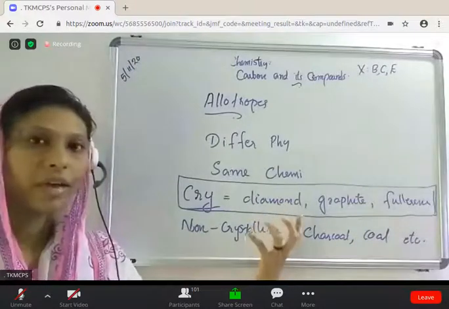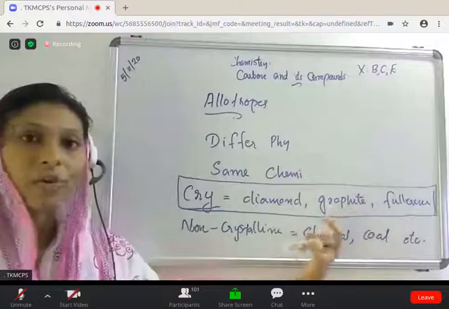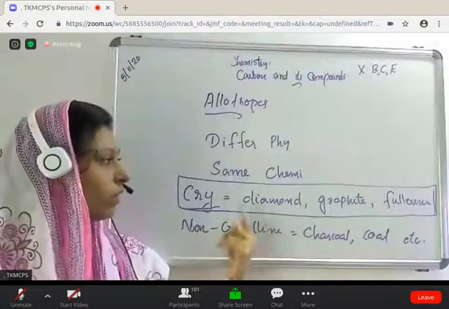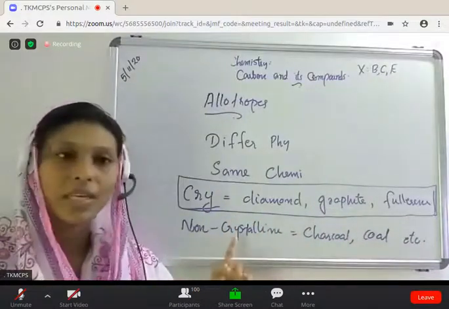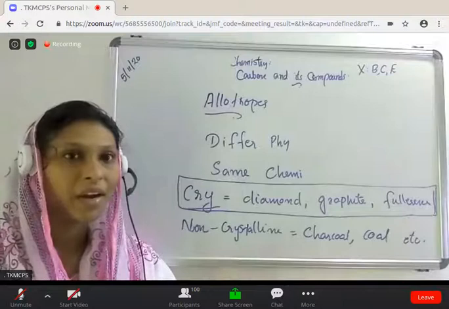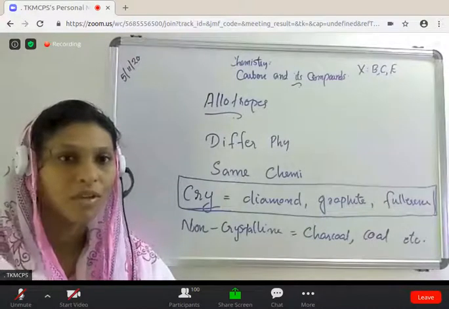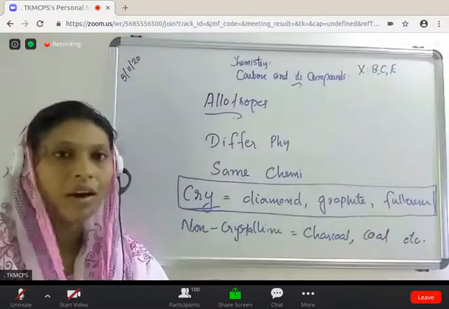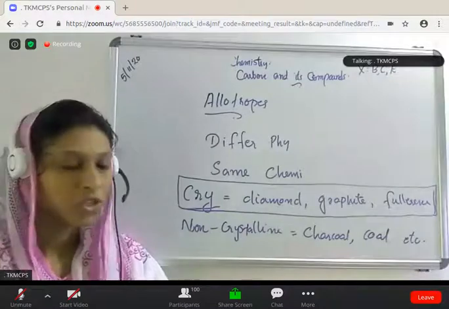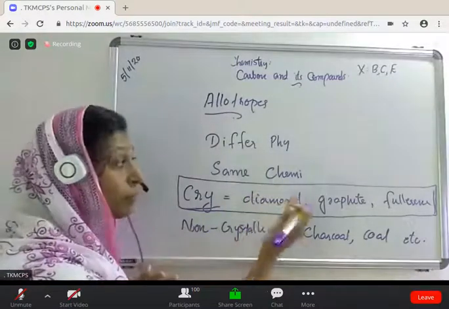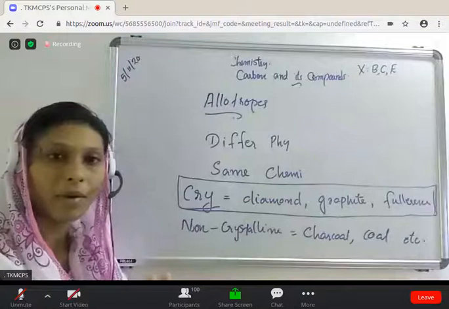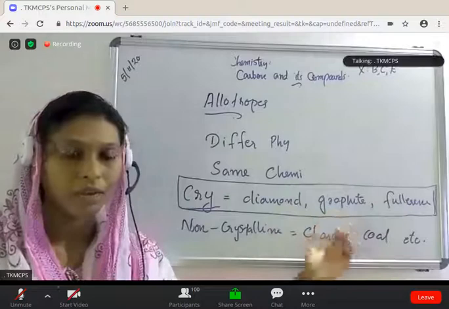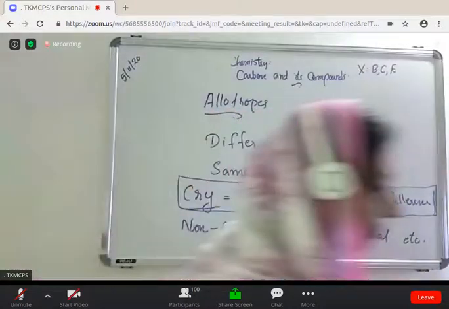You know how the diamond is, how the graphite is. What is the color of diamond? What is the color of graphite? You don't see the fullerene. Diamond is bright, transparent, clear. But what about graphite? It is dull, not clear. It is very dark. So they differ in their physical properties, but they are the same in their chemical properties. Let's discuss one by one the properties of diamond, graphite, and fullerene.